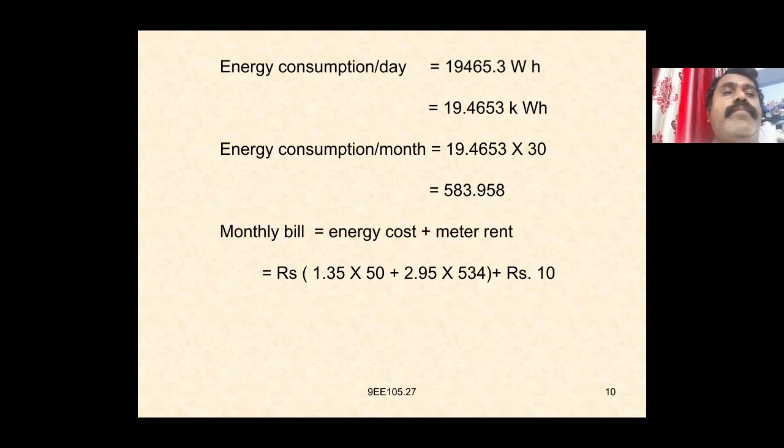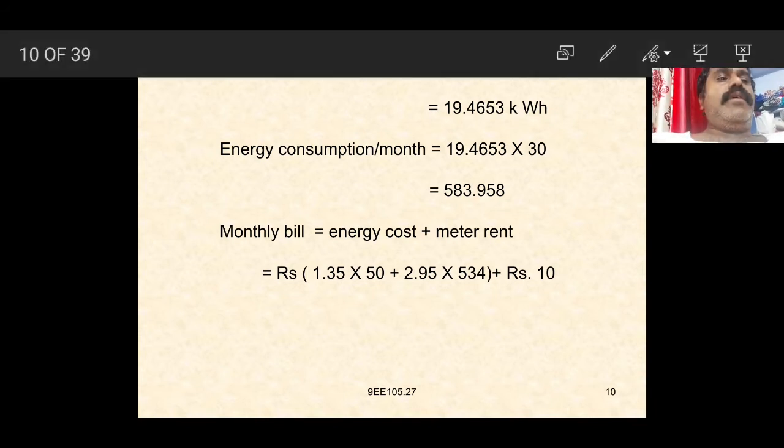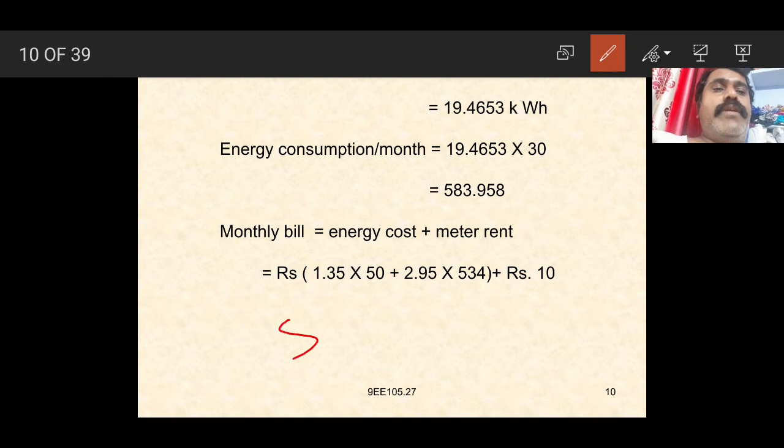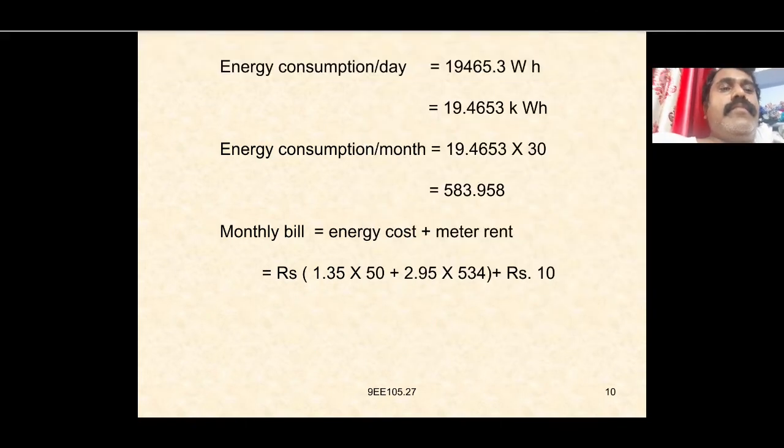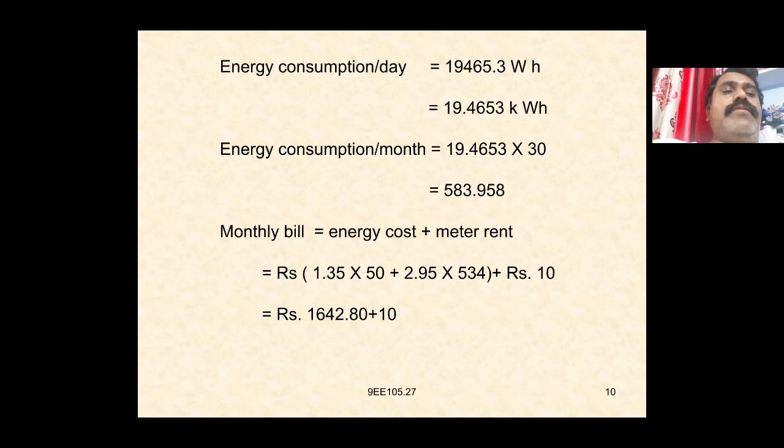The remaining units are 583 minus 50, which is 534. So we get rupees 1642.80 plus 10, which is rupees 1652.80 paise.